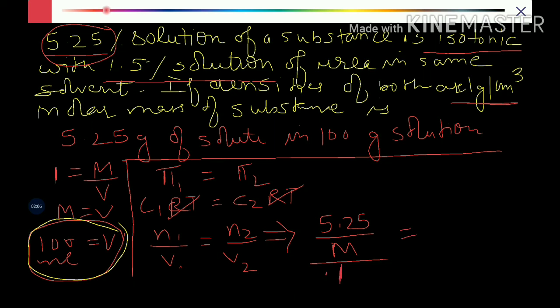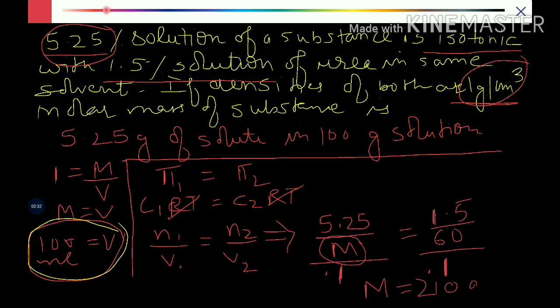And let us see for N2. N2 is urea, that is 1.5 divided by the molar mass of urea, that is 60. And the volume here again is 0.1 because the solvent is same and the densities are 1. So density is same, then mass is equal to volume. So here we can solve for the mass. The molar mass of the substance comes out on solving to be 210 grams.